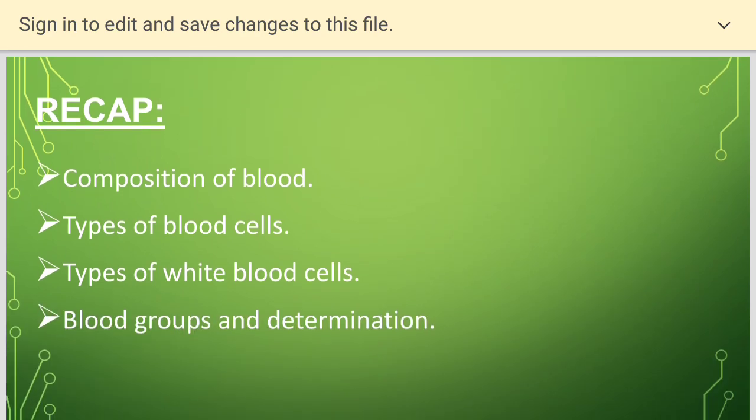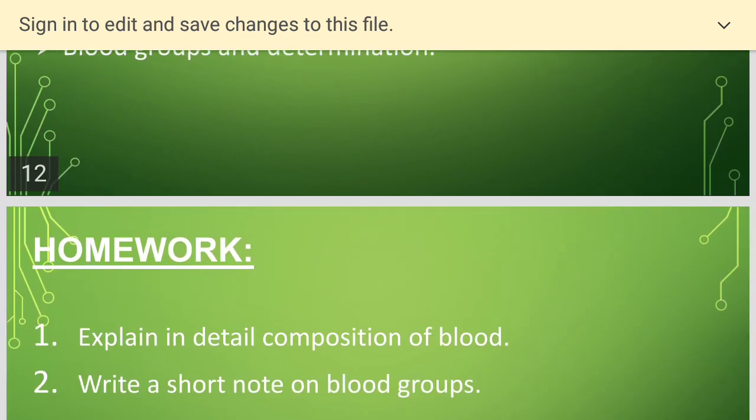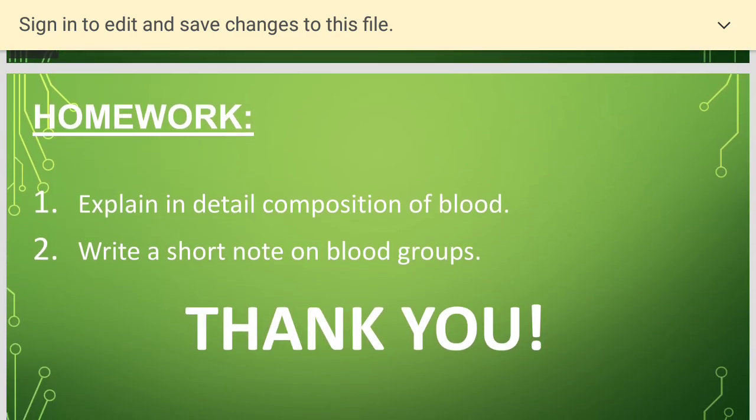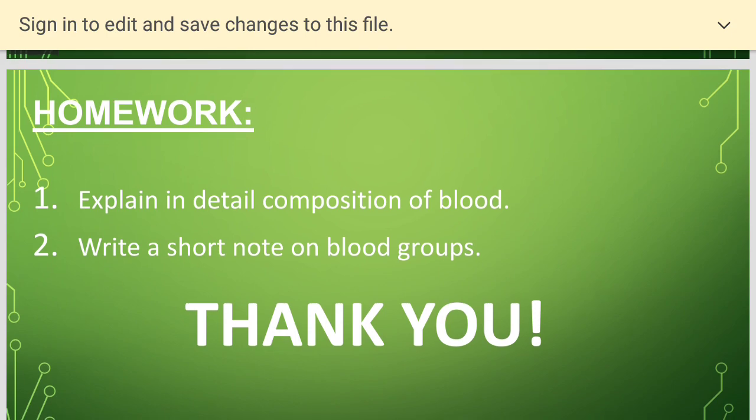Today we have covered the composition of blood and also the types of blood cells, that is the erythrocytes, red blood cells, and the leukocytes, white blood cells, and we have seen the four types of blood groups. Homework is to explain in detail the composition of blood and write a short note on blood group.